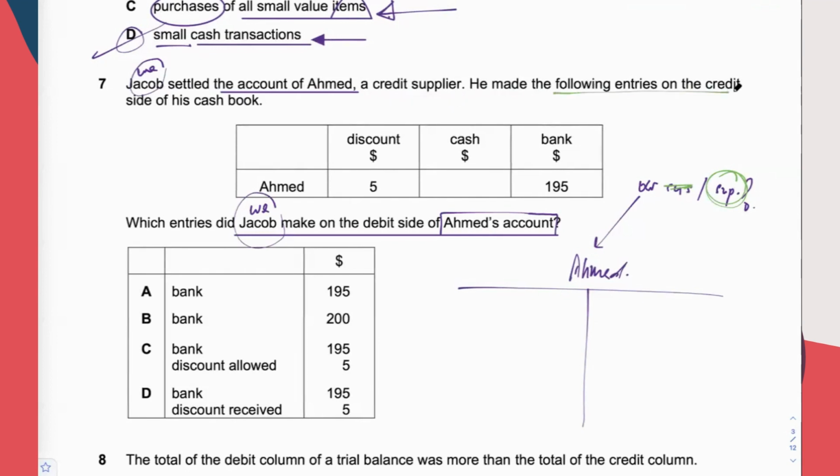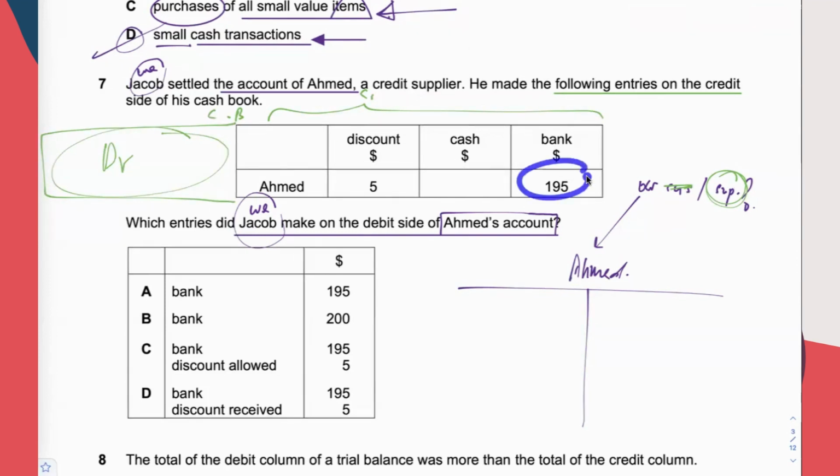He made the following entries on the credit side of his cash book. This is the cash book, and this is the credit side. All the things here are on the credit side. The debit side is not shown because it is not necessary. So pay to Ahmed, credit bank. And this is the discount receiver.